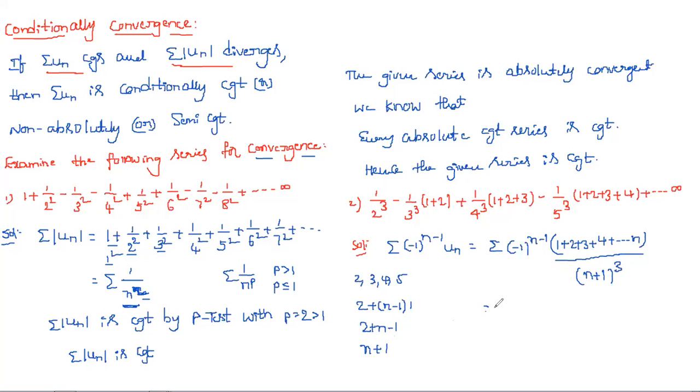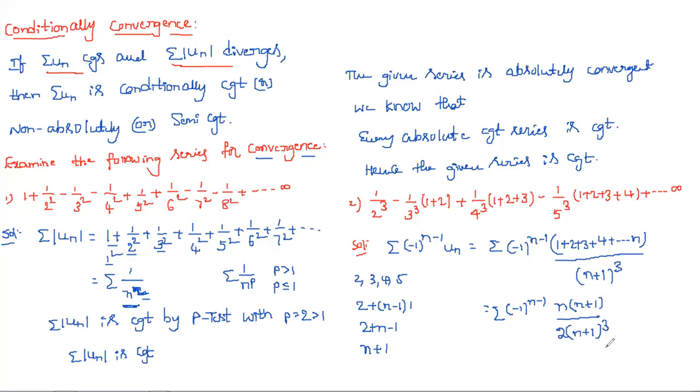So simply how can you write this? Minus 1 whole power n minus 1. Here we have 1 plus 2 plus 3, the sum of the first n natural numbers. What is the formula for this? n into n plus 1 by 2. Right? n into n plus 1 by 2 into n plus 1 whole cube.